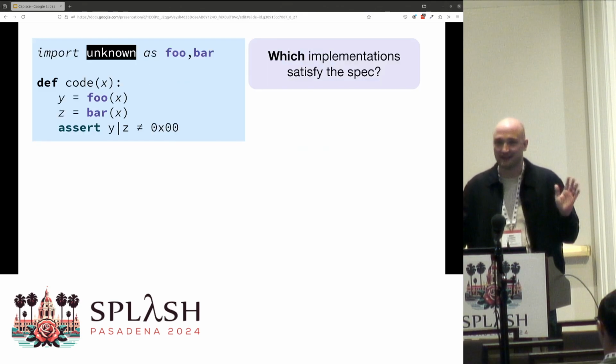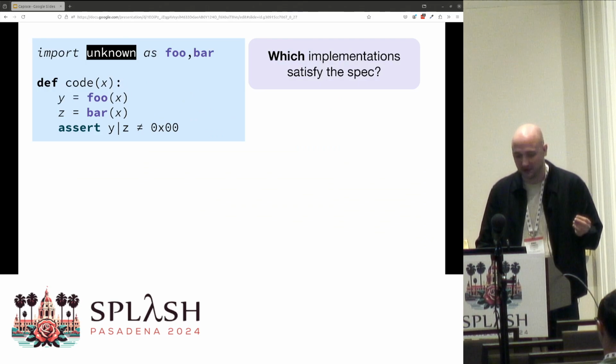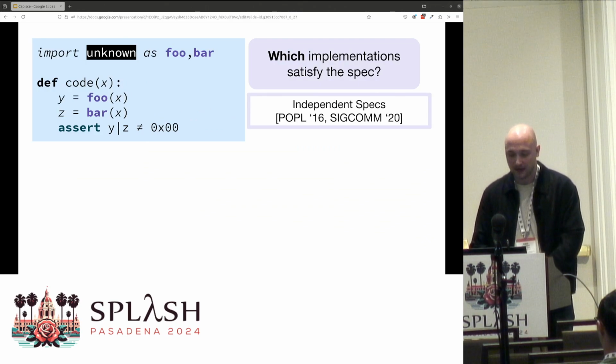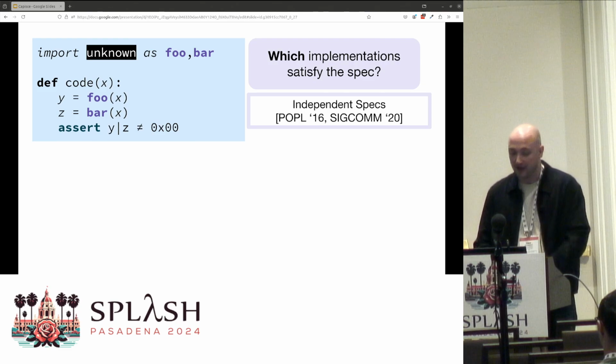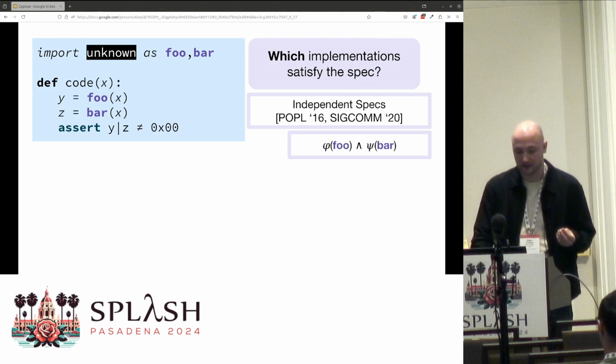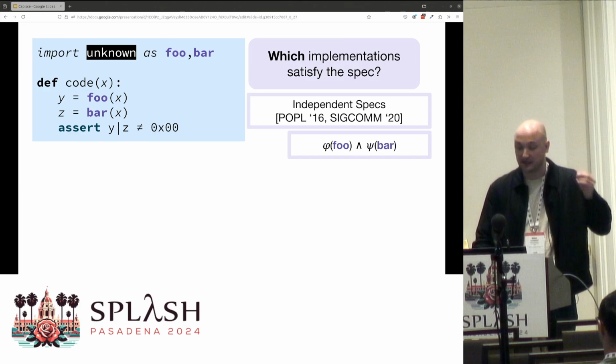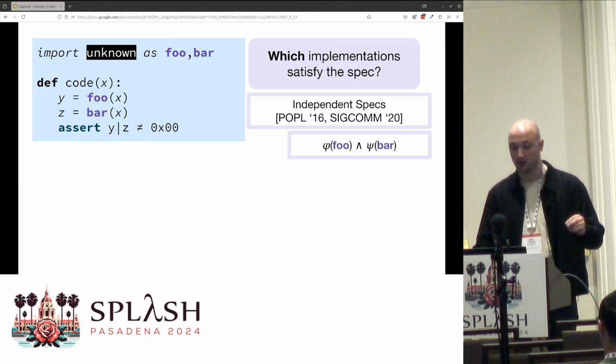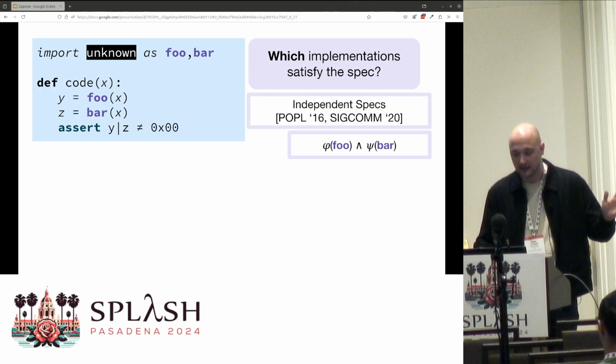Okay, we're not the first to ask this question, so let's look at some related work. Related work has computed interface specifications that are independent. That is, they're sets of single-function conjuncts. This manifests as a conjunction of single-function first-order logic sentences where each conjunct constrains just one function from the interface.